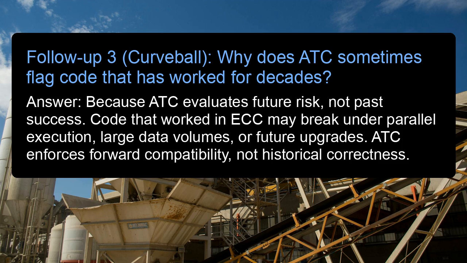Follow-up 3. Curveball. Why does ATC sometimes flag code that has worked for decades? Answer: because ATC evaluates future risk, not past success. Code that worked in ECC may break under parallel execution, large data volumes, or future upgrades. ATC enforces forward compatibility, not historical correctness.